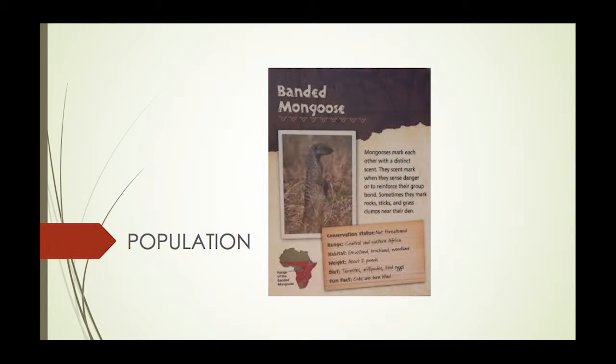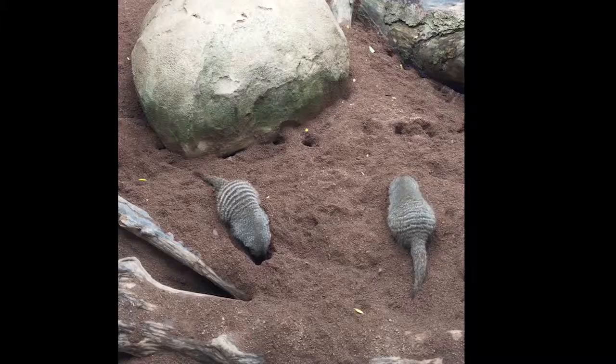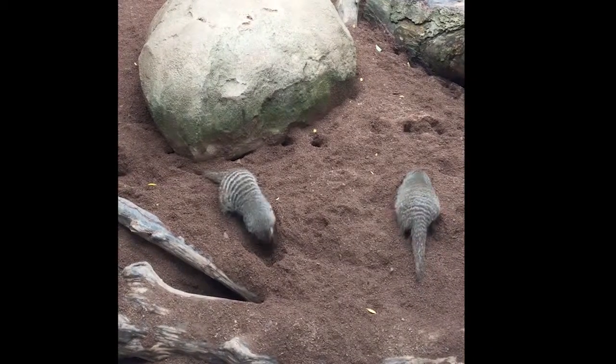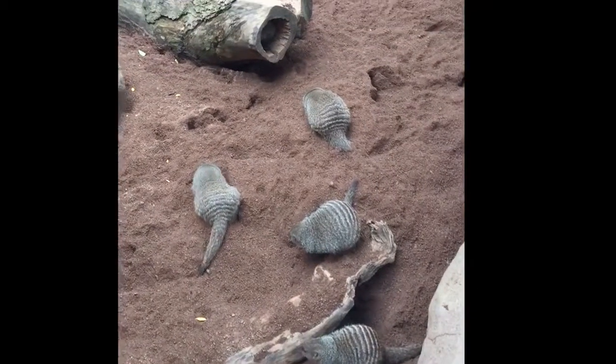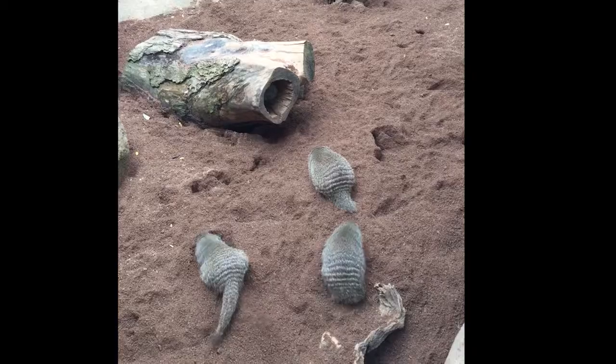A population is a group of individuals of the same species living together in a particular space. An example of a population is shown here. Notice that many individuals of this mongoose species are living together.